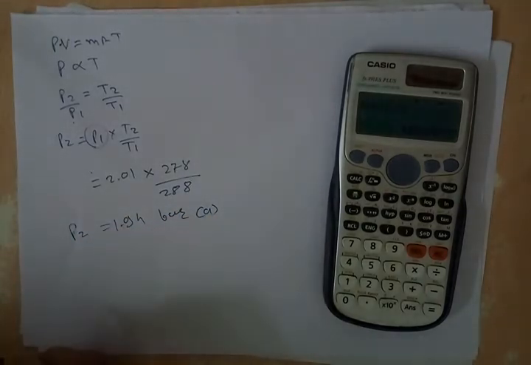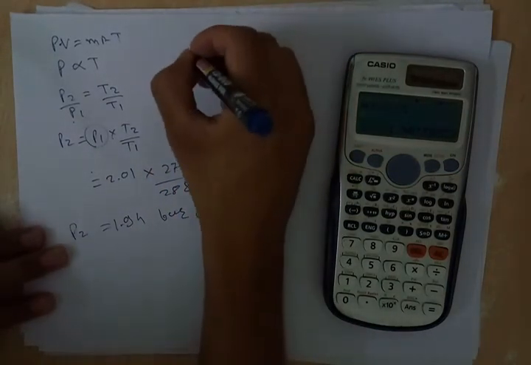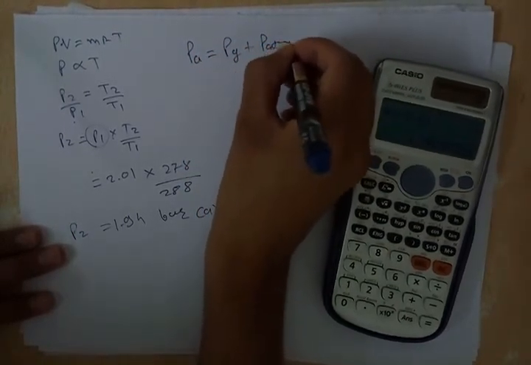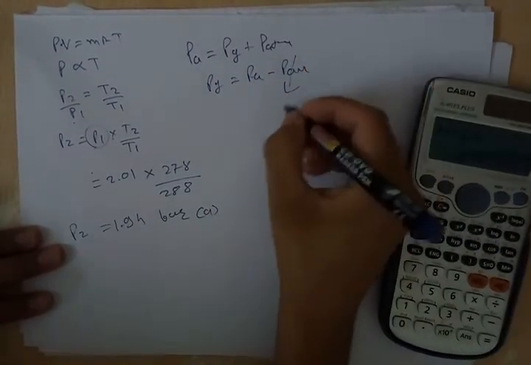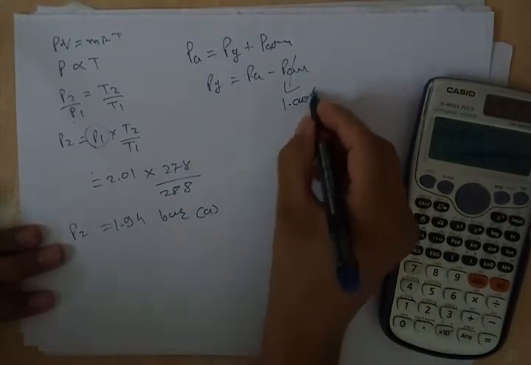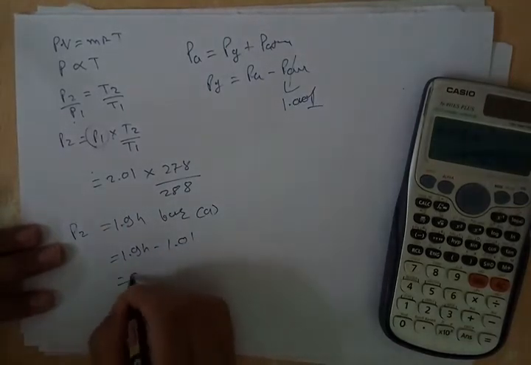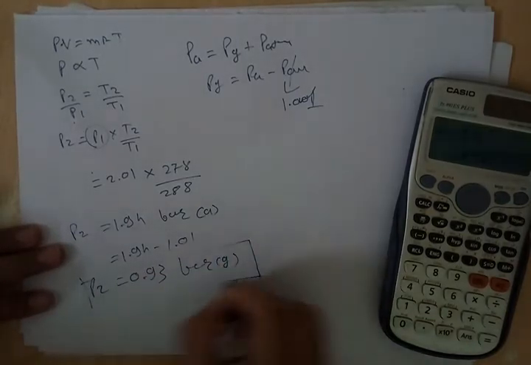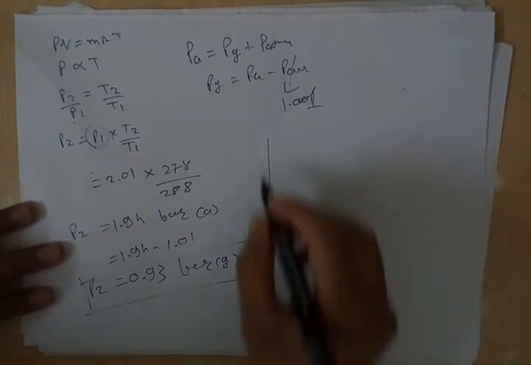But we are asked to find it in terms of gauge pressure. So we'll use the formula P absolute is equal to P gauge plus P atmospheric. So P gauge is equal to P absolute minus P atmospheric. Now P atmospheric is equal to 1.01 bar, so we'll subtract 1.01 from this value. 1.94 minus 1.01 is equal to 0.93 bar. So this is the gauge pressure of the football on the next day when the atmospheric temperature is 5 degrees centigrade.